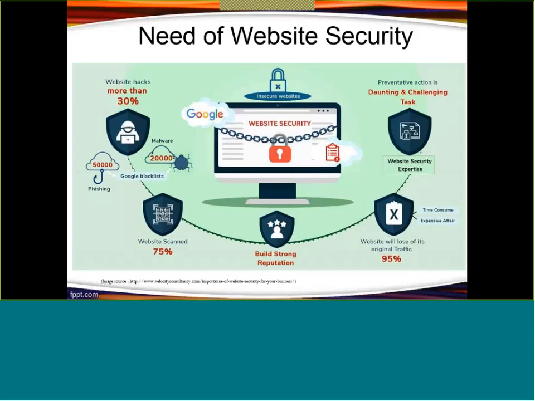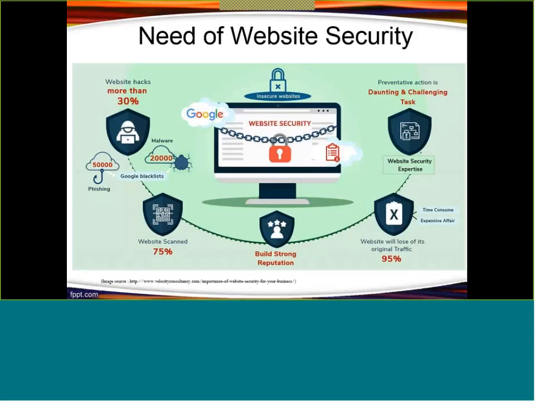If you have any idea how website hosting is done, in shared hosting there is a single server, and in that server multiple websites are running, right? So if any of those websites gets hacked, it is possible that Google will blacklist the entire server, or the entire set of applications running on that server. So all the applications will get blacklisted, and once the website is blacklisted, the website owner has to approach the search engine with appropriate documentation and proof of concepts to get into the whitelist, and it is not always very easy, right?